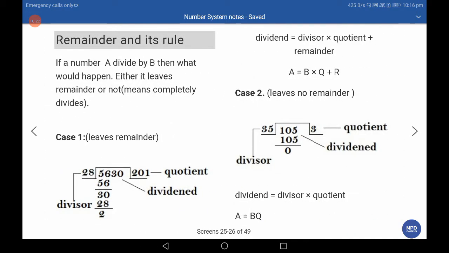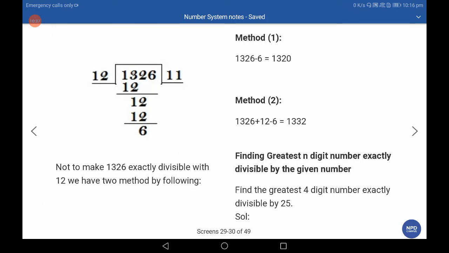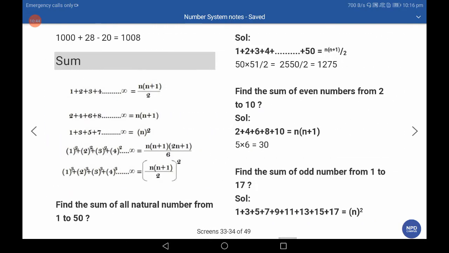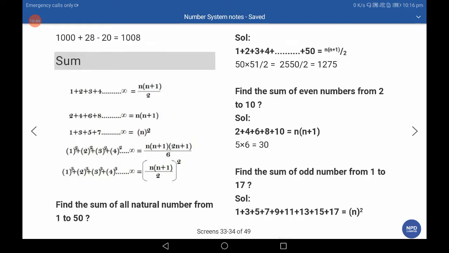Remainder theorem: when a number is divided by a certain number, it leaves a remainder of 0 or a certain number. In the next lecture we will clear the remainder theorem in a particular way and take a separate session on it. Here is the sum.